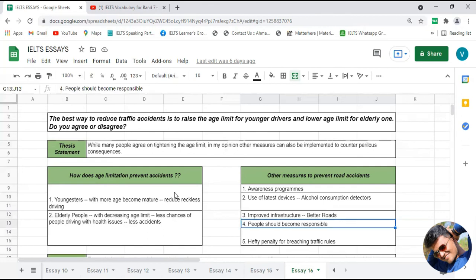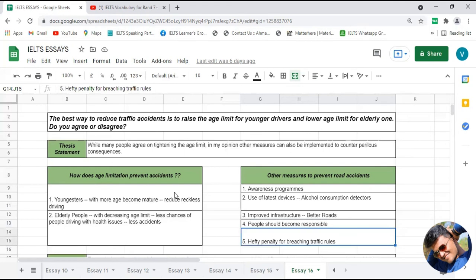If I talk about the fourth point, to some extent people should also become responsible while driving. They should not use their cell phones, and they should not do other things which can distract them from focusing on driving. So that is another point which you can include in your body paragraph to handle the problem of traffic accidents, apart from changing the age limit.